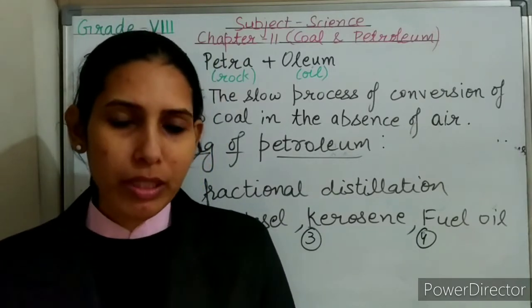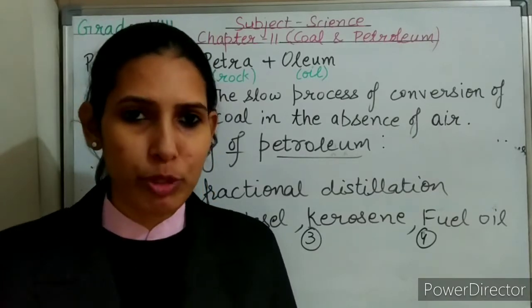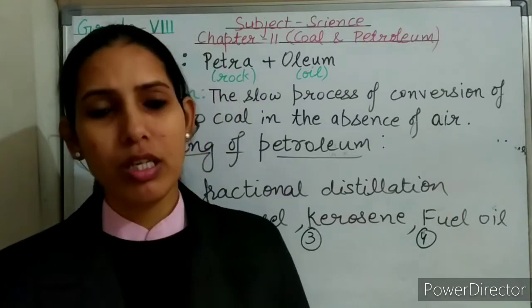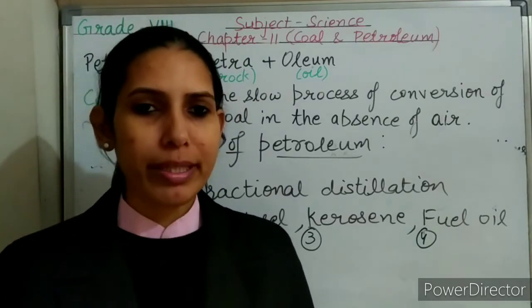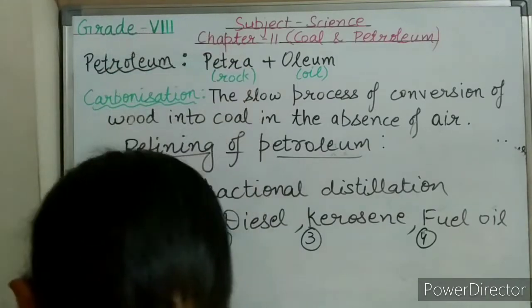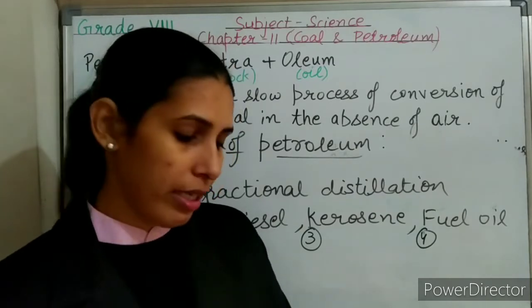Petroleum is a fossil fuel. It is a thick black liquid. It is crude oil which is found deep inside the earth's surface, trapped between rocks. So how is it taken out? Petroleum is extracted with the help of oil wells. What are these oil wells? Petroleum is extracted by digging oil holes.